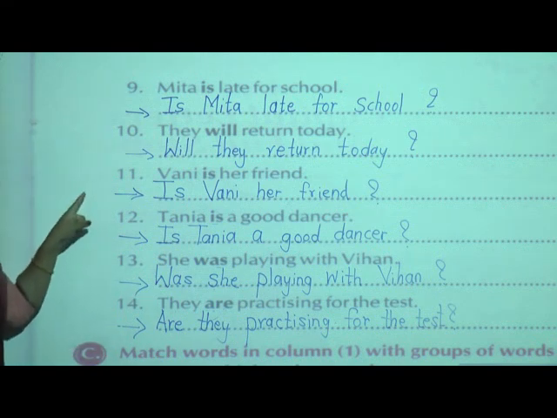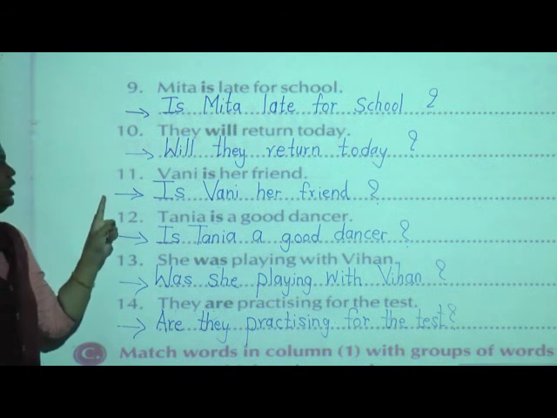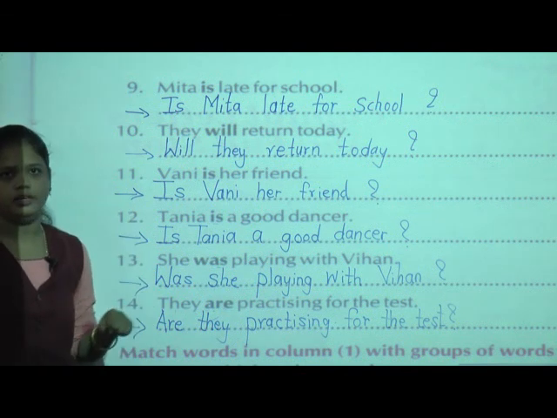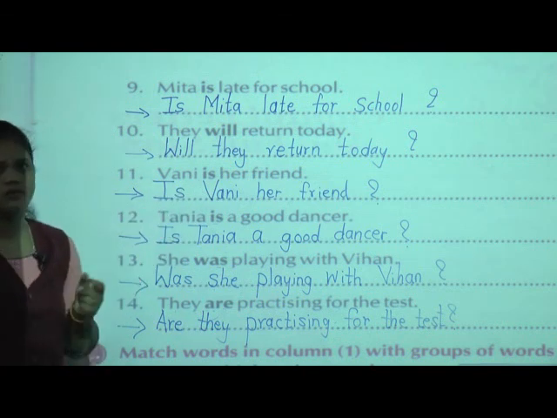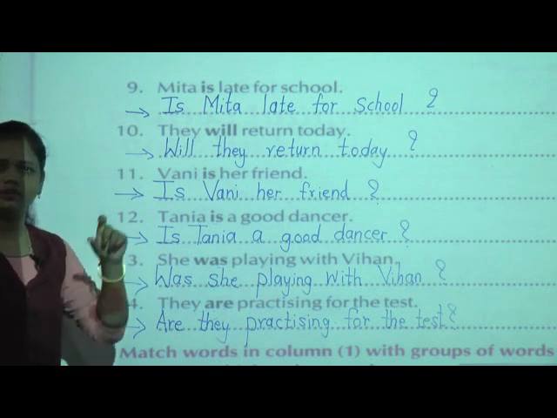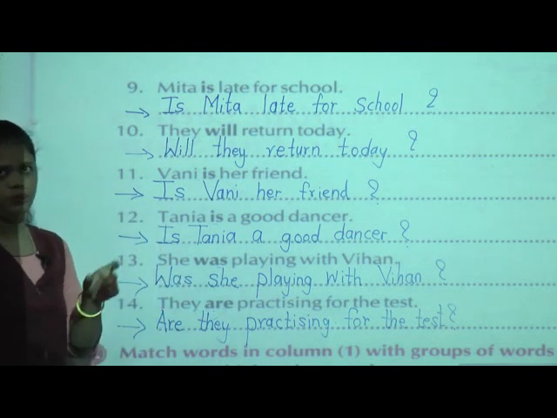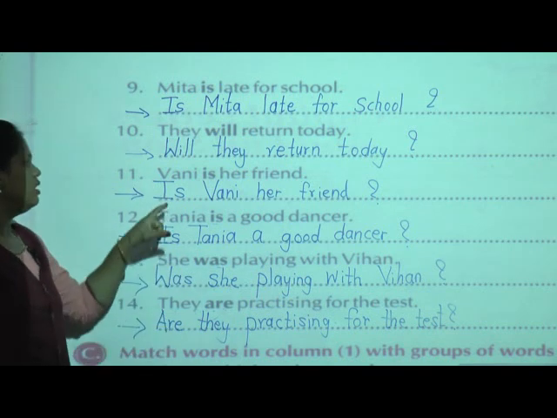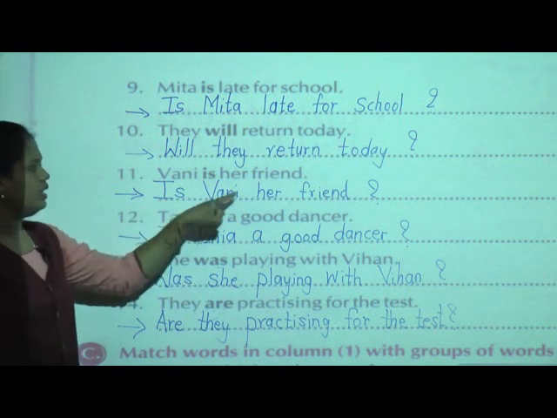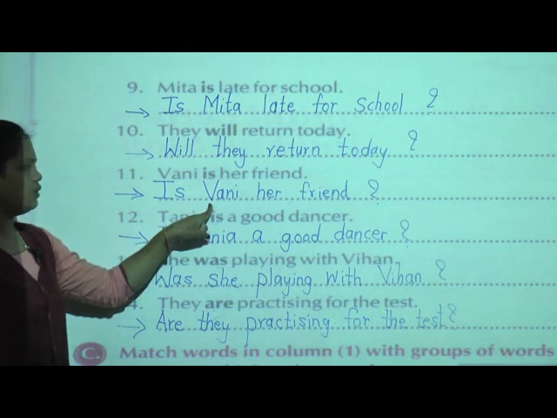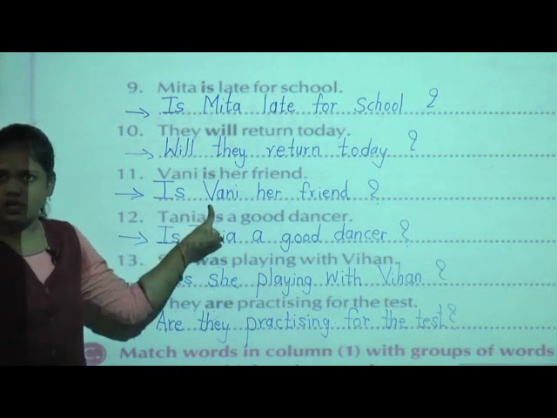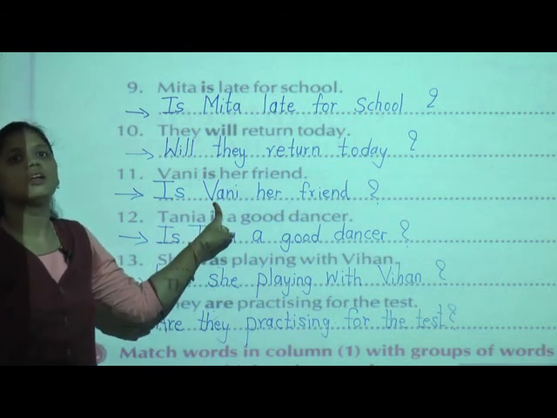Okay, now the 11th one is Vani is her friend. Now here this word "is" is given in bold, that's why we are going to take that first. We put that word first. Now, Is Vani her friend? Then question mark. Here I wrote V in the capital. Why? Because it is the name of a girl.